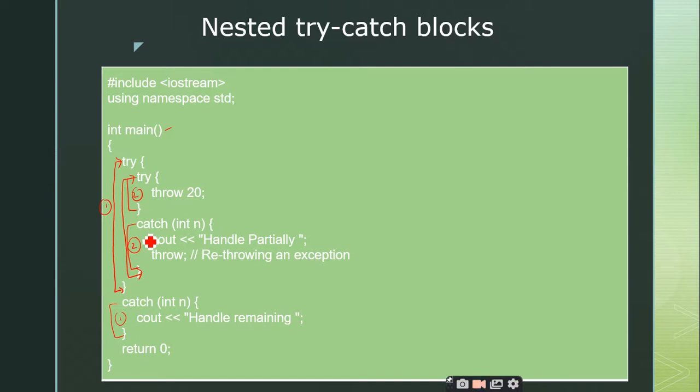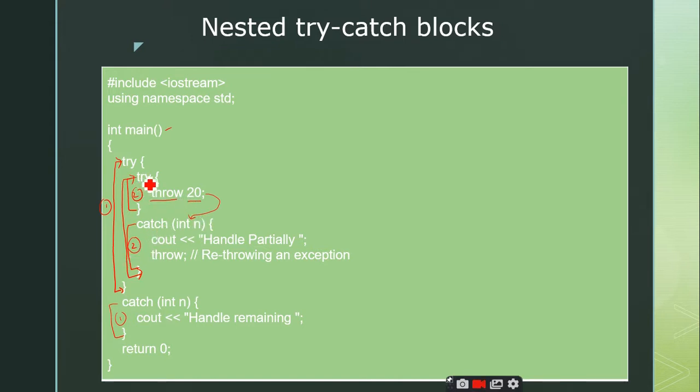Is it clear? Yes, sir. So catch block 2 is mapping with the try block 2, and similarly catch block 1 is mapped with the try block 1. So here in the inner try block 2 I am throwing a value of 20. What is the value of 20? It is an integer, right? Yes, sir. So this 20 is thrown and it is caught at catch 2, right?